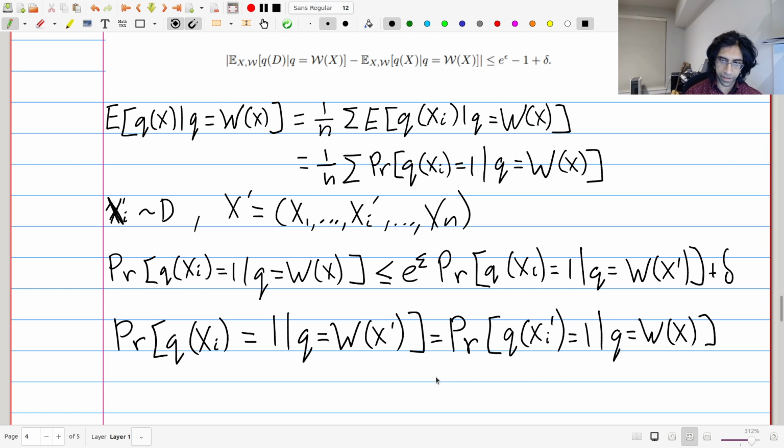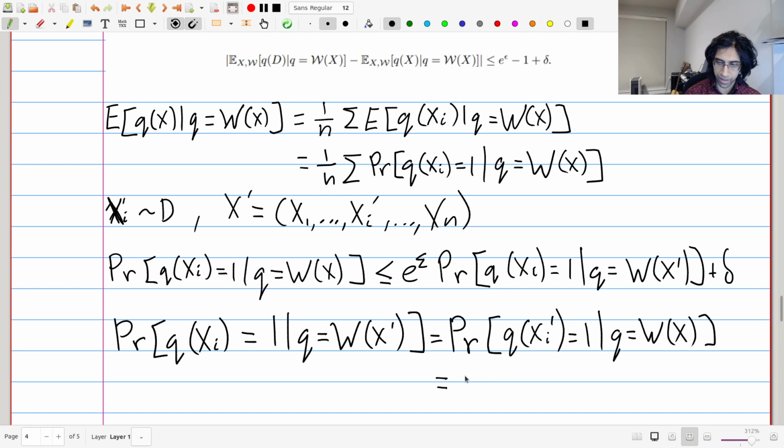And this in particular is equal to the expectation. Note that this is independent of this, because remember, this is not dependent on the data set at all.